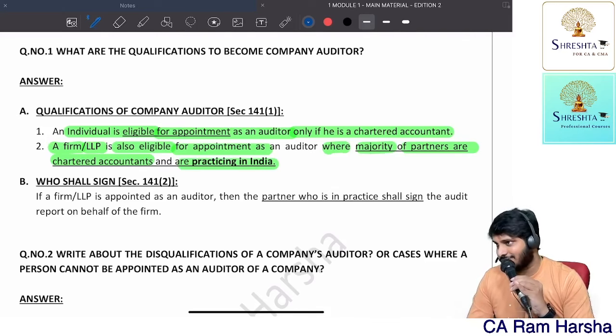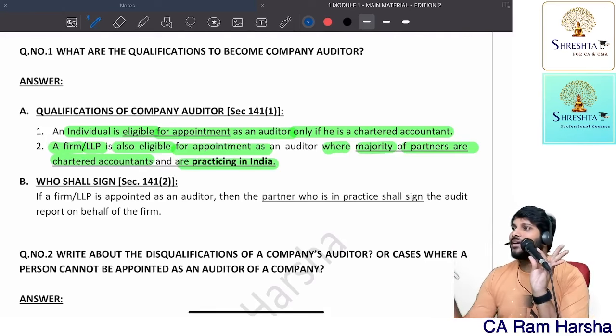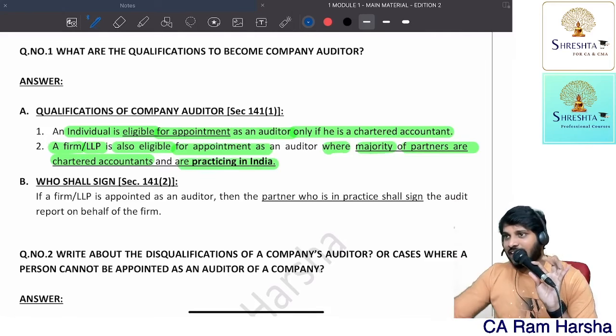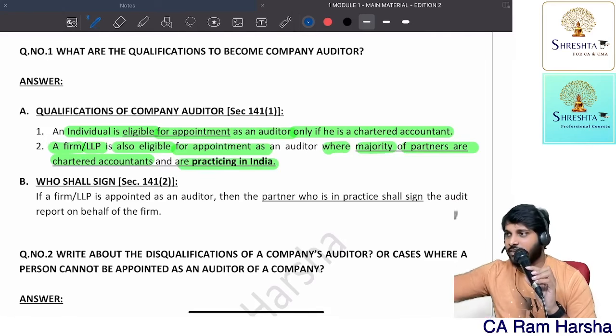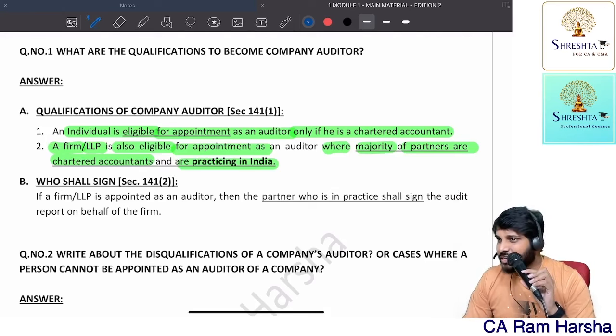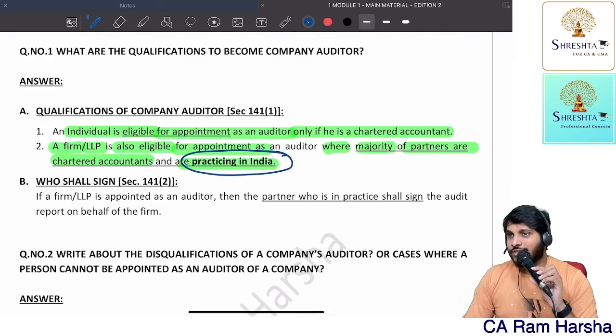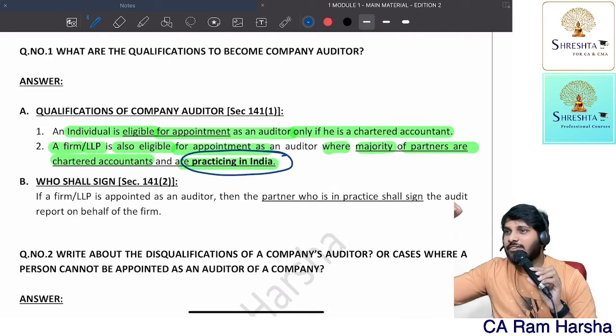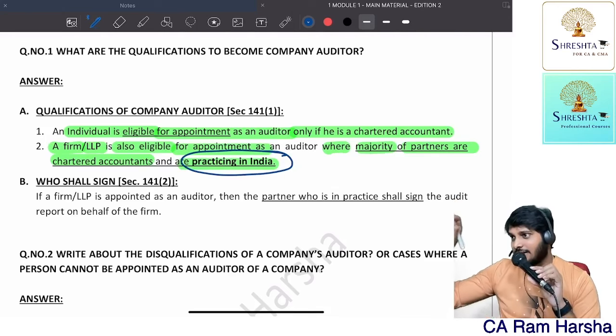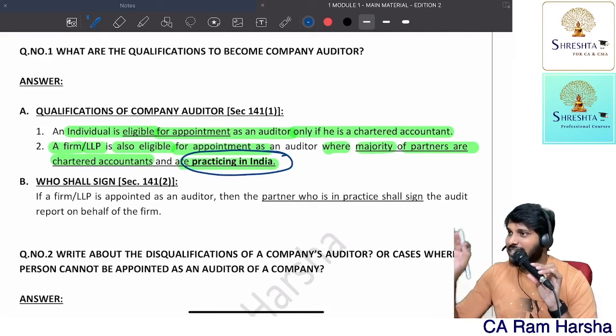So you can't attest. What is the sole purpose of practicing mainly? Obviously, tell me. The technical purpose of practice means what? To attest. Correct? Without attestation, if at all I decided I will not attest anymore, I will do work, but I will not sign on any report, do I need a practice certificate? Do I need CA qualification first of all? Able to understand? So the word "practicing in India," though it is used, technically you need not give much importance to this word. But you know, some senior people, while designing MCQs, will design this also.